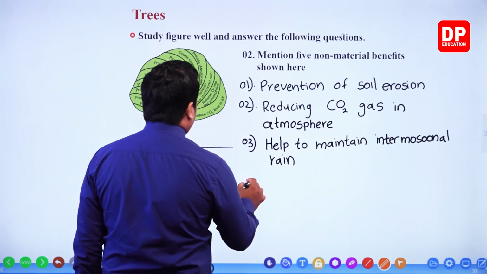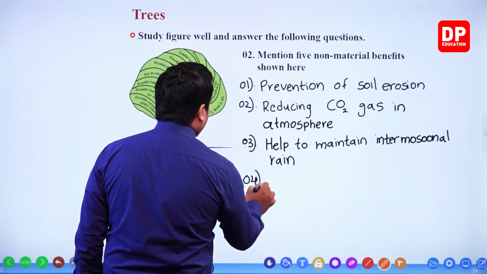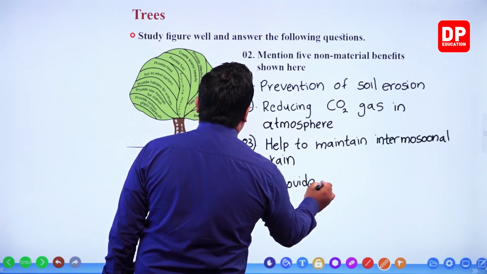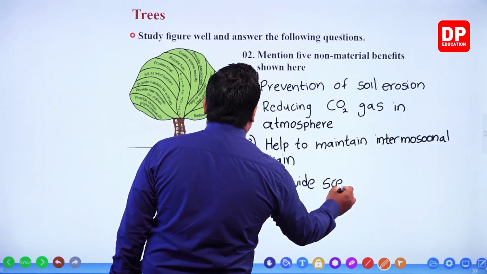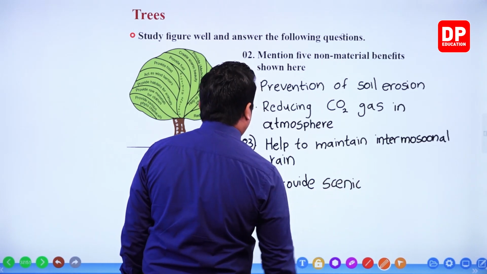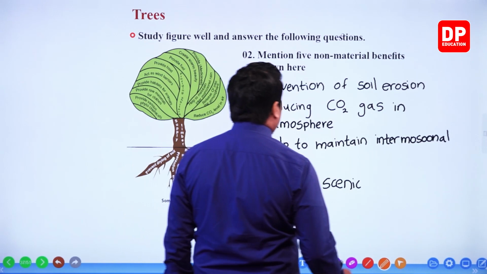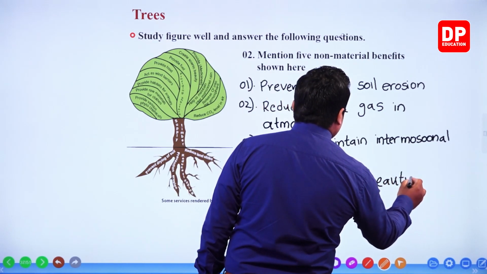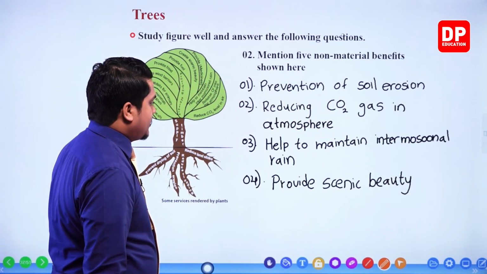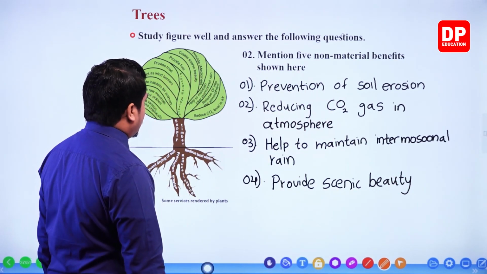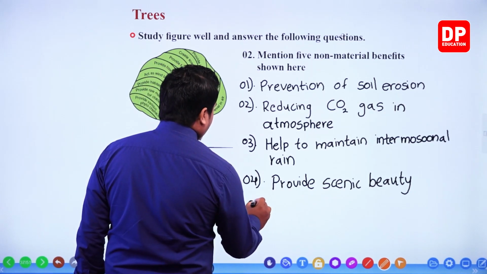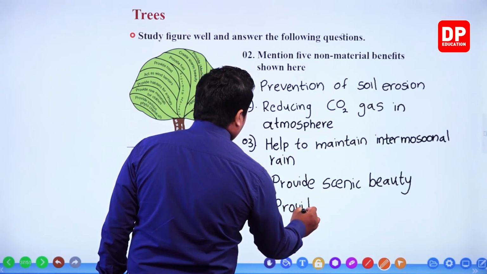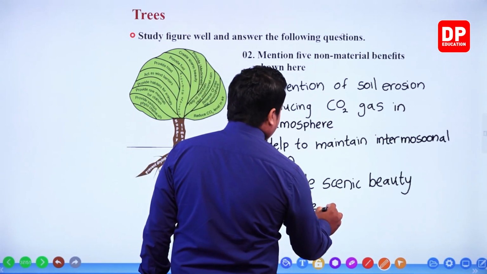Then number 4, it provides scenic beauty. Then my dear children, number 5, provide shelters.